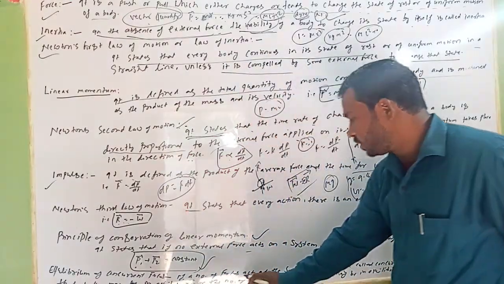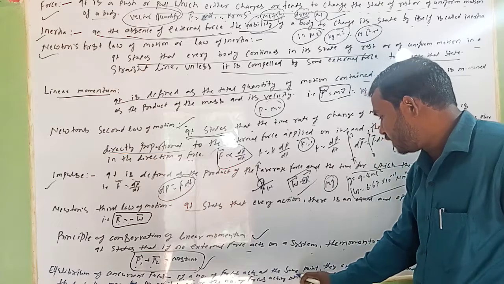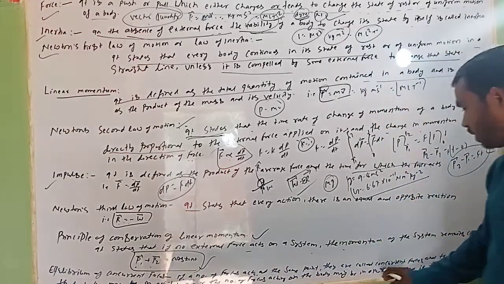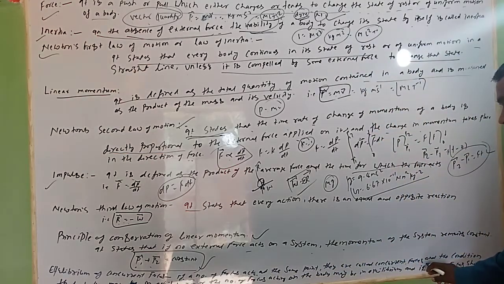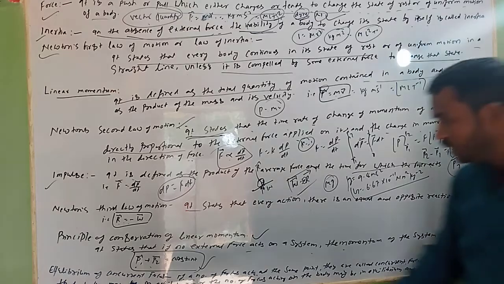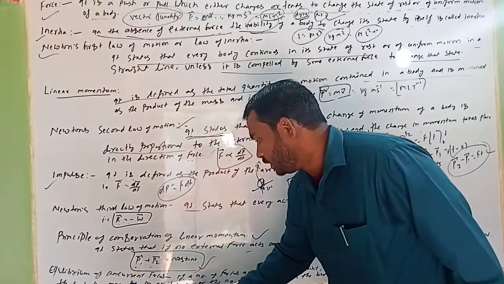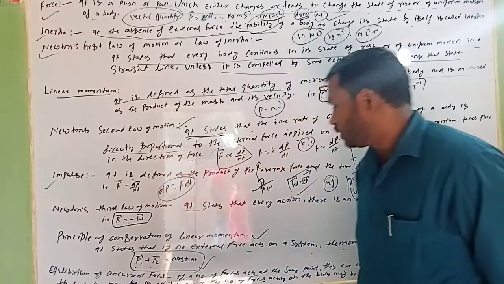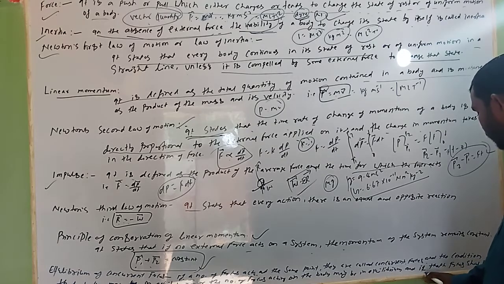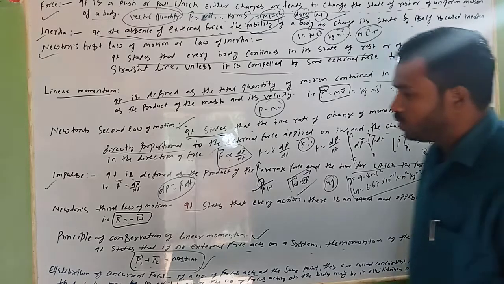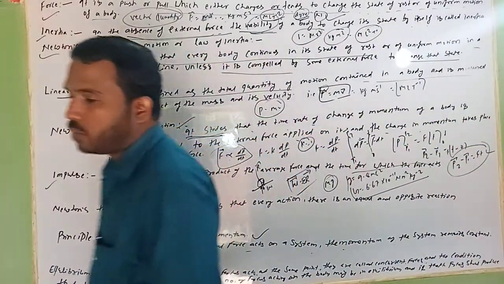If a number of forces act at the same point, then for the body to be in equilibrium, the forces should produce zero resultant force.